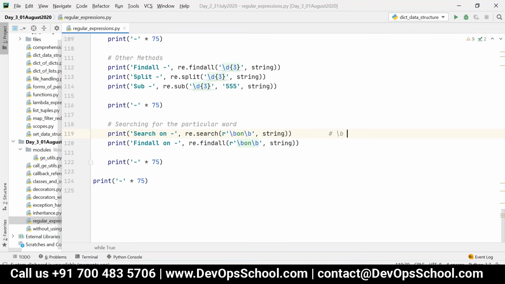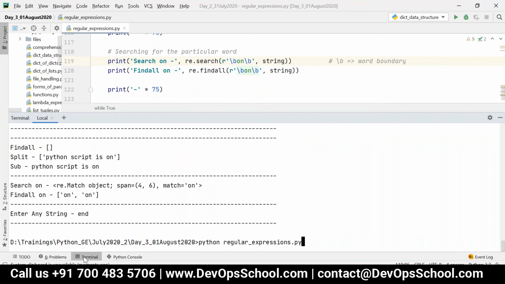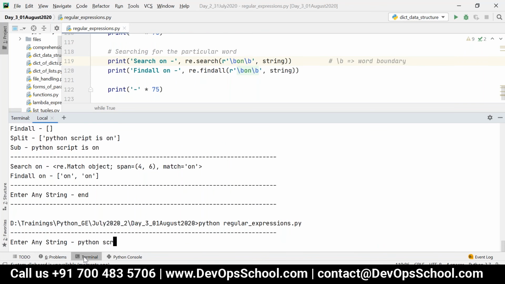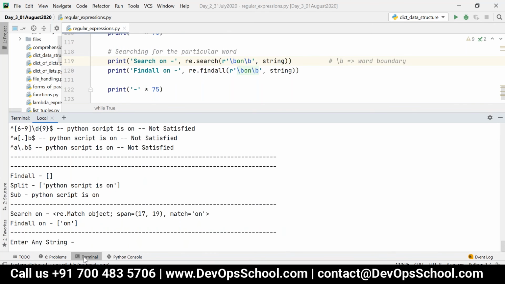Now if I execute this on "Python script is on", you can see it is found at the 17th position, because "on" is at the last. Now it has exactly found the word, and only one occurrence of "on" is retrieved.